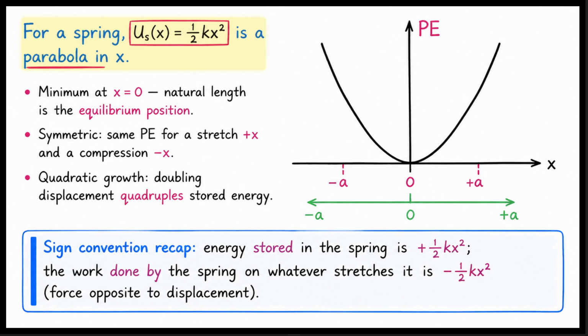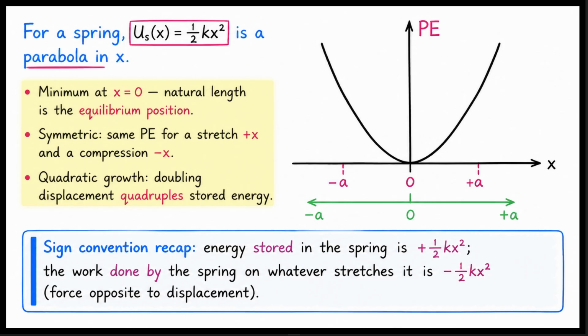For a spring, the potential energy is 1/2 times k times x squared. This creates a parabola when plotted against displacement x. Look at the graph. It is an upward parabola passing through the origin. The minimum is at x equals 0. This natural length is the equilibrium position.